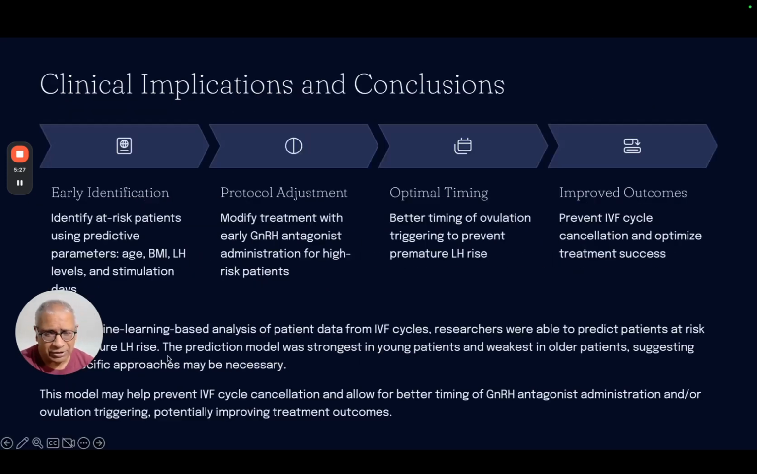How does this help us? One is looking at the baseline LH levels, weight, and age, which helps us to identify patients at risk. In some cases, starting the antagonist earlier. In some cases, increasing the dose of antagonist in obese women. Optimal, better timing for ovulation trigger, and trying to reduce the risk of having an IVF cycle cancelled.